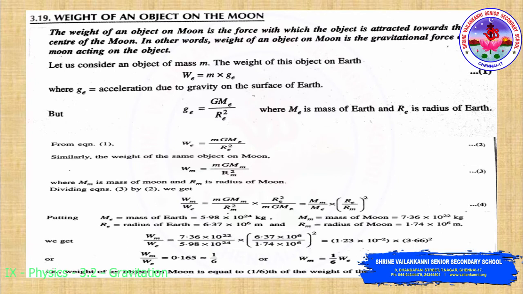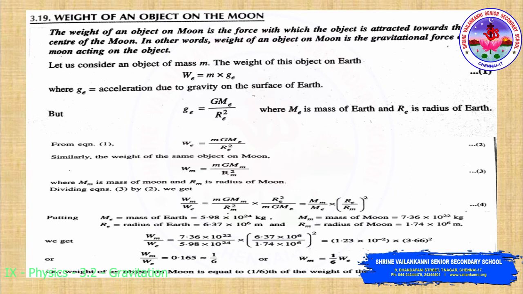So we can take both the equations and compare them. We get the weight on the moon by the weight on earth, which equals m G MM by RM square into RE square by m G ME. Then we get finally MM by ME into RE by RM whole square. As we know the standard values of the mass of earth, radius of earth, mass of moon and radius of moon, by substituting all those values and simplifying, we will get